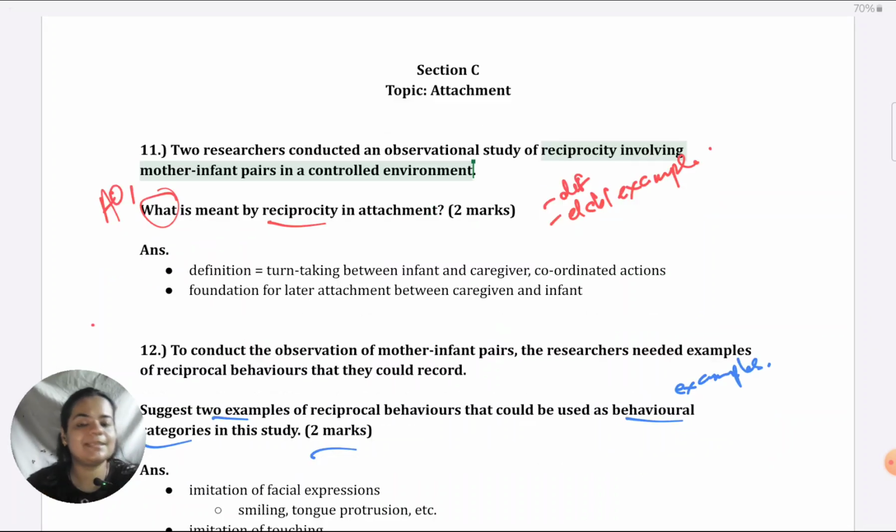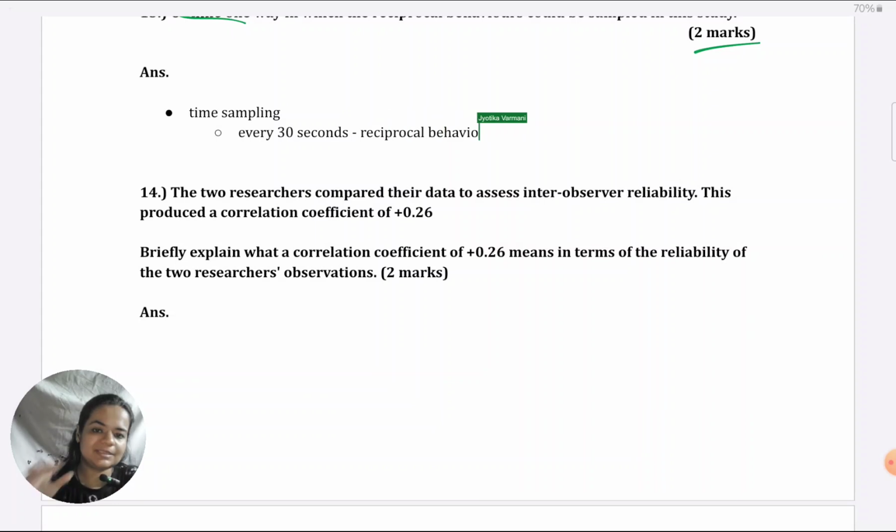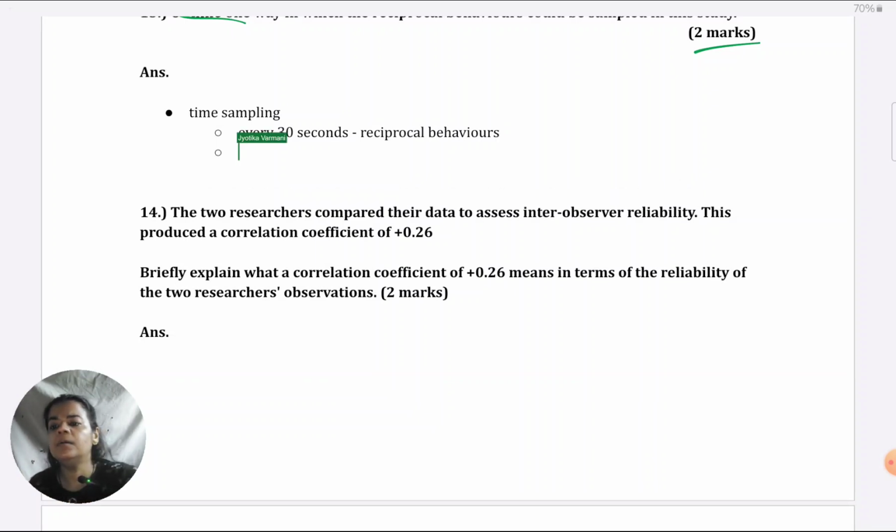That needs to be my second point. So any time duration I can take, just make it specific. Don't give vague things. So something like, let's say every 30 seconds, the researcher could record on the checklist whether any reciprocal behaviors are taking place between the mother and the infant. So you use words like reciprocal, mother, infant and all to connect to what is given. So that way time sampling.